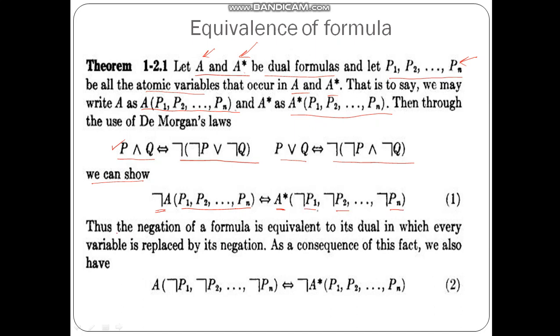So the negation of a complete formula is equivalent to its dual in which every variable is replaced by its negation.